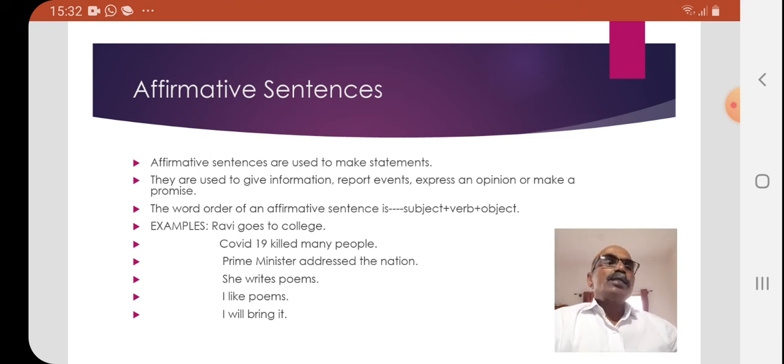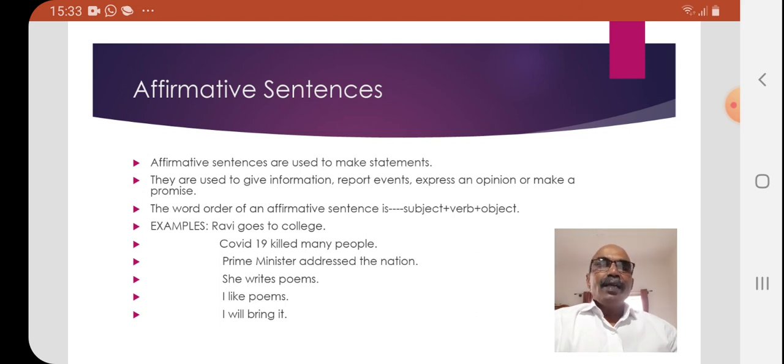She writes poems. Here, she is the subject, writes is the verb. We have added es to the main verb because the subject is third person singular and the sentence talks about her ability.